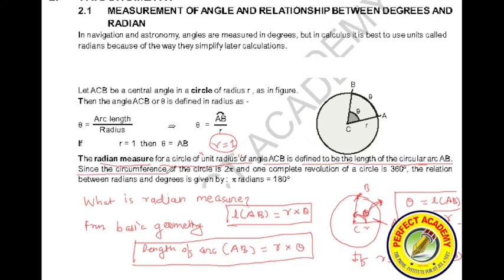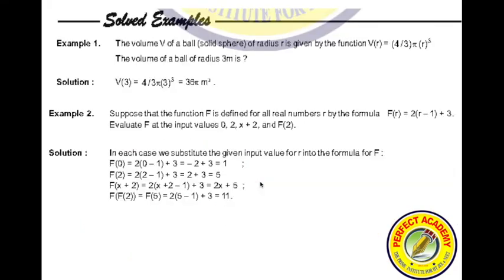Since the circumference of the circle is 2 pi and one complete revolution of the circle is 360 degrees, the relation between radians and degrees is given by pi radians is equal to 180 degrees. While reading, you might feel it is very difficult, but believe me, it is not that difficult.